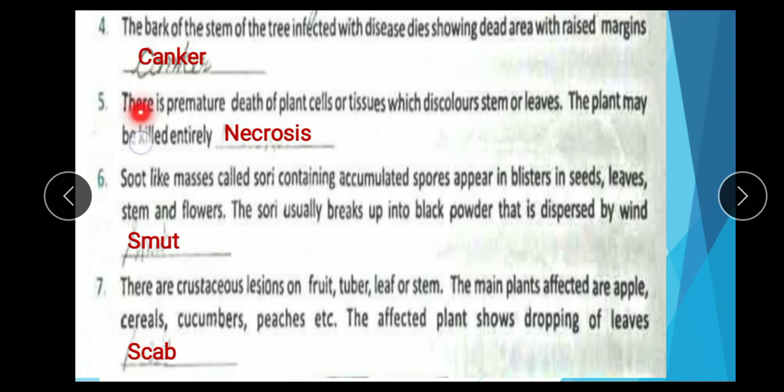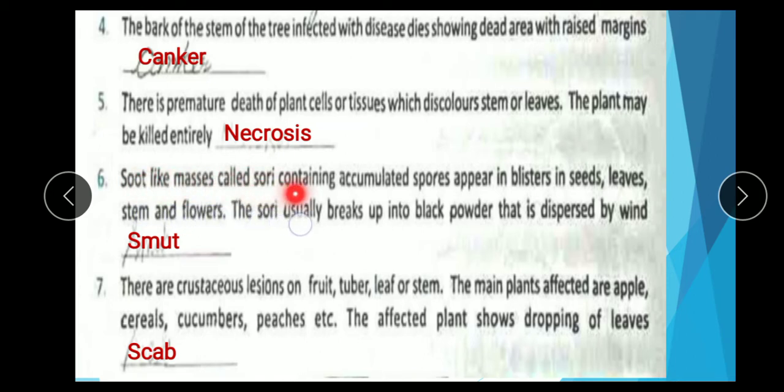Fifth, there is a premature death of plant cells or tissues which discolors stem or leaves. And the plant may be killed entirely. Means such a type of plant may not survive when such a disease occurs in a particular plant. The name of this disease is necrosis.